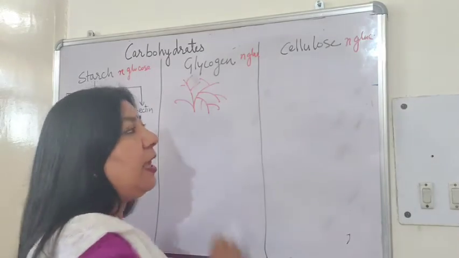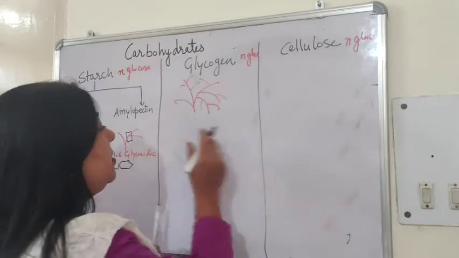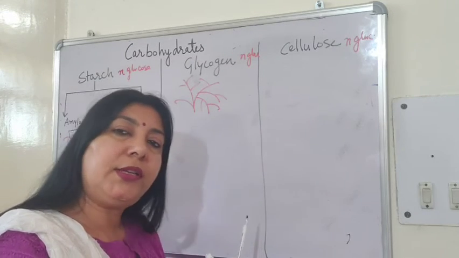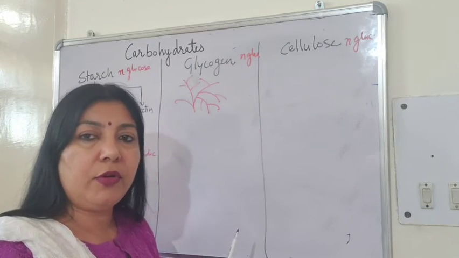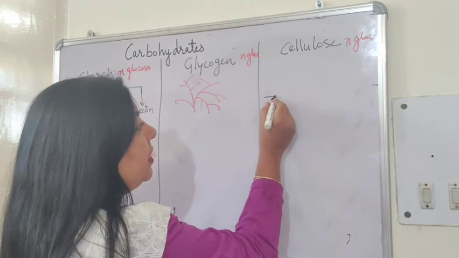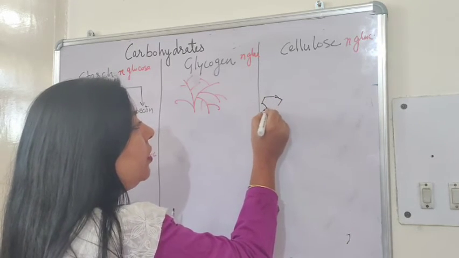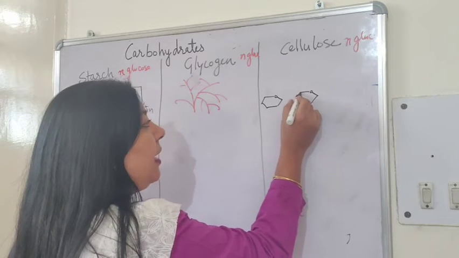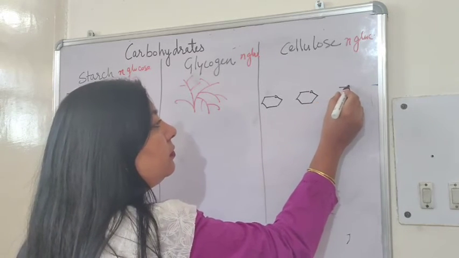Okay. So now cellulose. Cellulose is just like the starch because it is also made up of n number of glucose units. The only difference you can see is the formation of the beta glycosidic bonds.